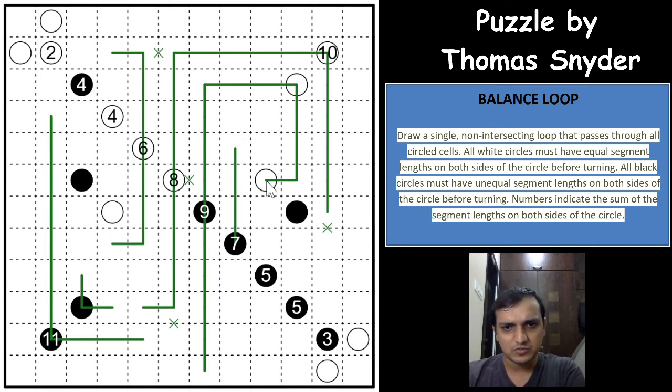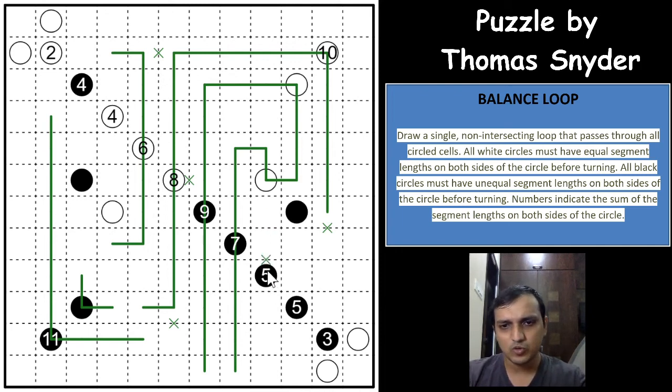Which means that this circle will now go up because to close the loop, right, you have odd number of loop segments, so it cannot go down because this will get stranded, right? So it has to go up and turn because of the equal number of loop segments. So we got a 3 for the 7, so other will have to be 4, and it cannot go this way. So the moment it goes this way, this black circle cannot have a loop passing through it, right? It cannot go inside and then get stranded, which means that this 7 will have to again go down, and this 5 again will have to go up because again the same logic.